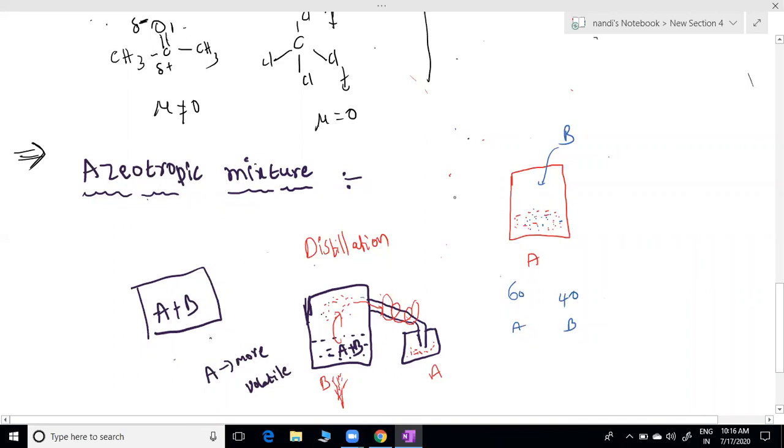And that time also I am trying to make them separate from each other by heating, applying the same distillation. Whenever I am heating here, same situation, sir, but here with 60-40 composition. Assume that one. Then A plus B is there, then we are heating here, and we connected everything perfectly, sir.